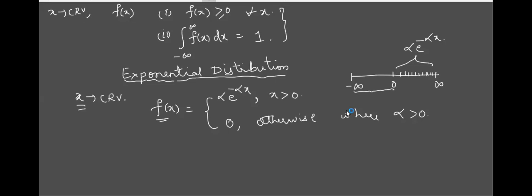In one part it is alpha e raised to minus alpha x. In the remaining part, the value of the function is 0. If the function is defined like this, it is called what? Exponential distribution. You can easily verify this condition. You can take this function and integrate it between minus infinity to plus infinity, and 100% you will get the value as 1.